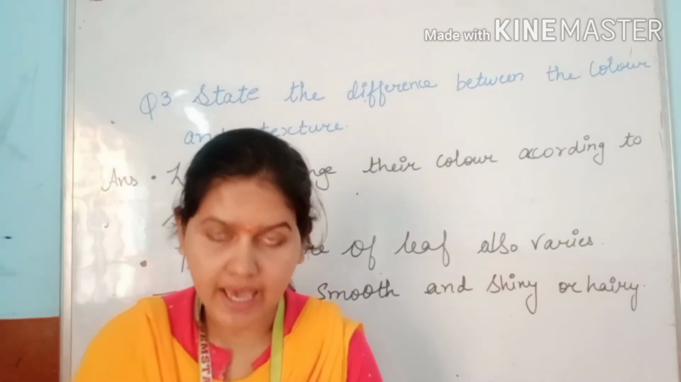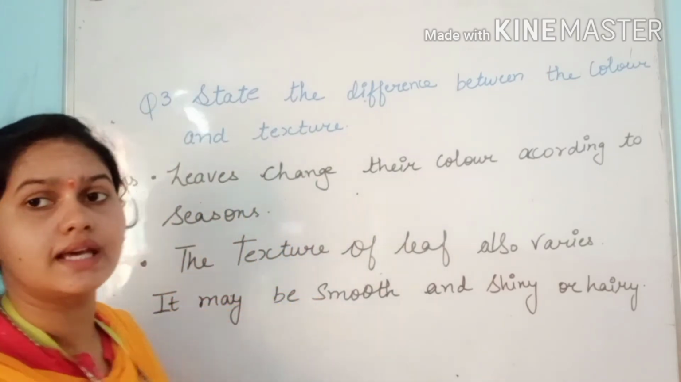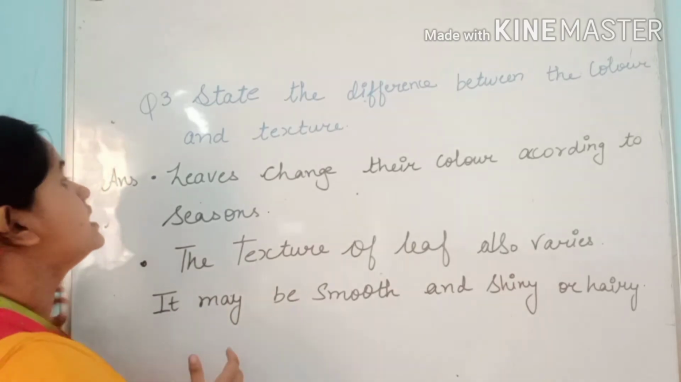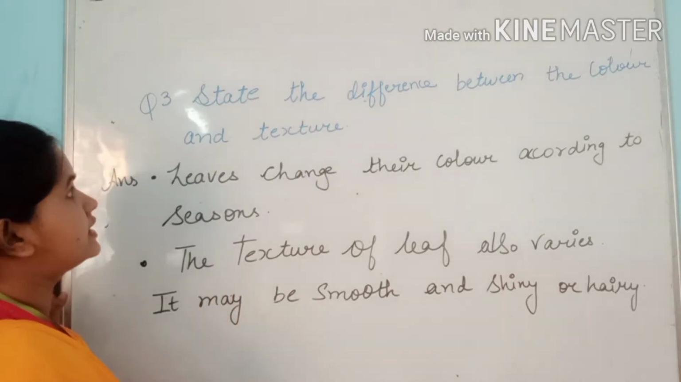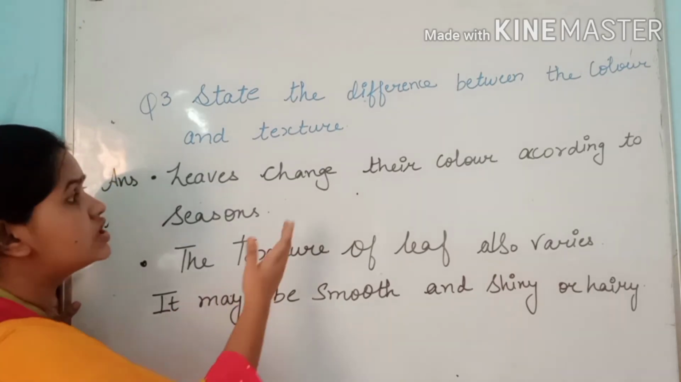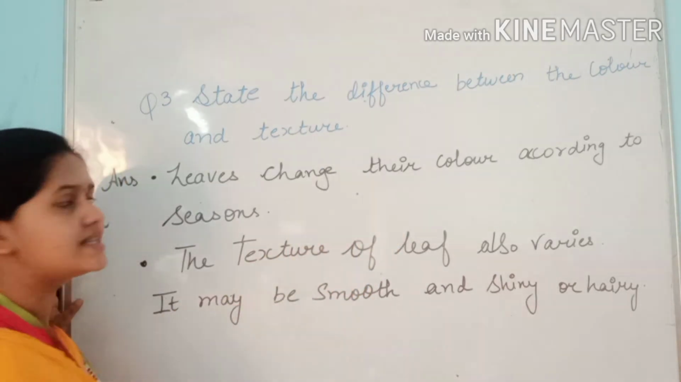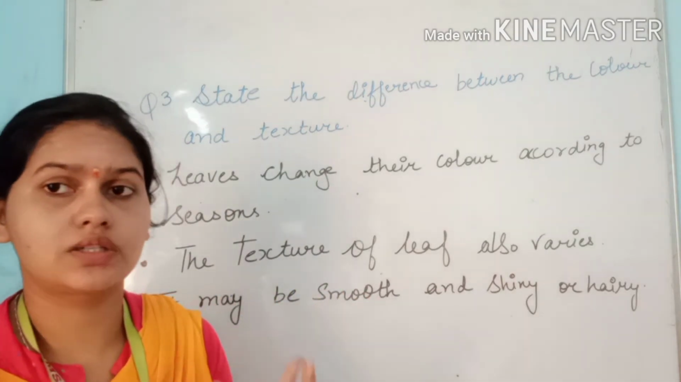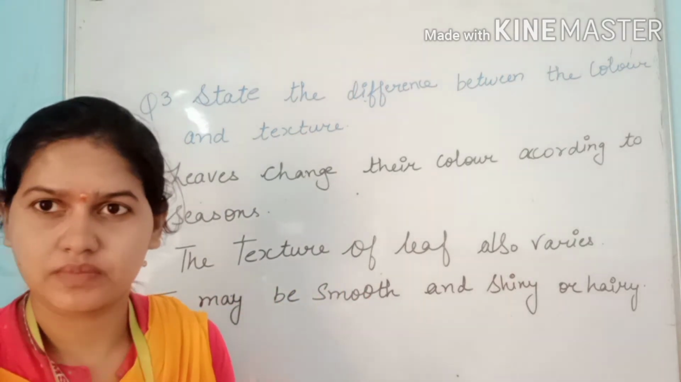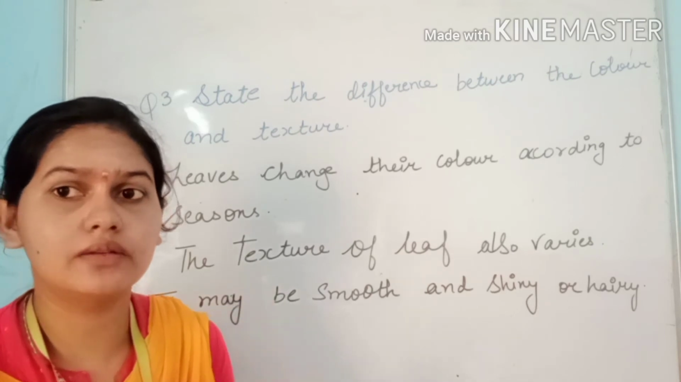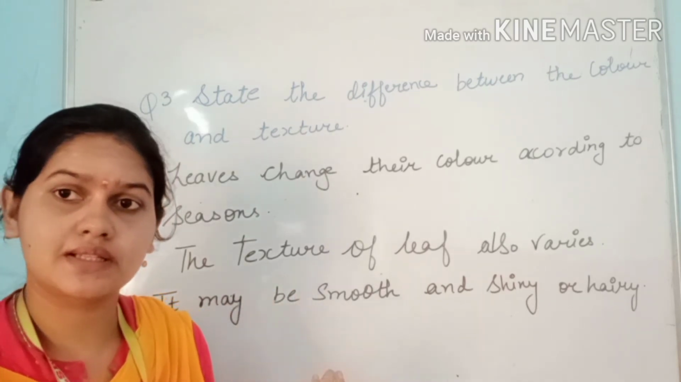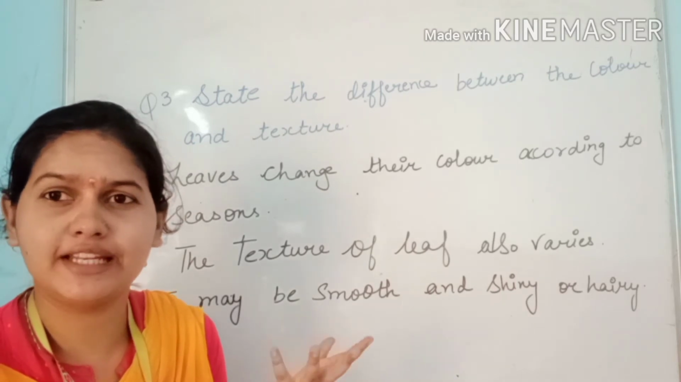So students, as a third question, what is the difference between color and texture? State the difference between color and texture. Leaves change their color according to seasons. So you can see when there is the autumn season, they become yellowish, dull ones. And when the spring season comes, they become very green, shiny ones.